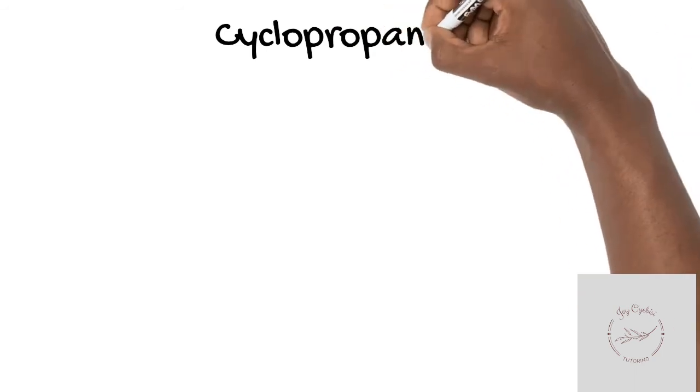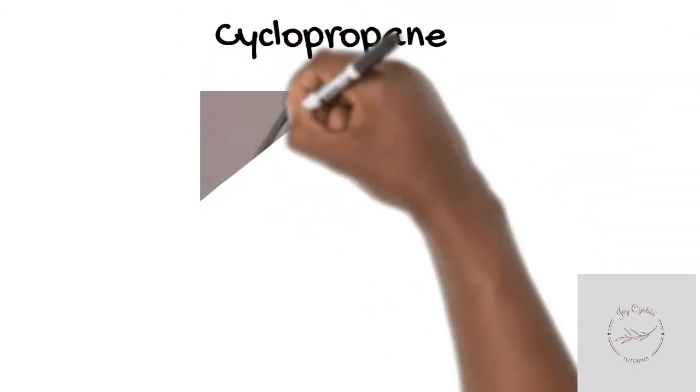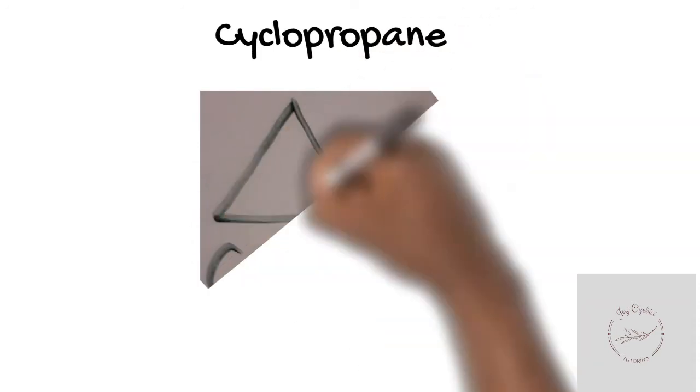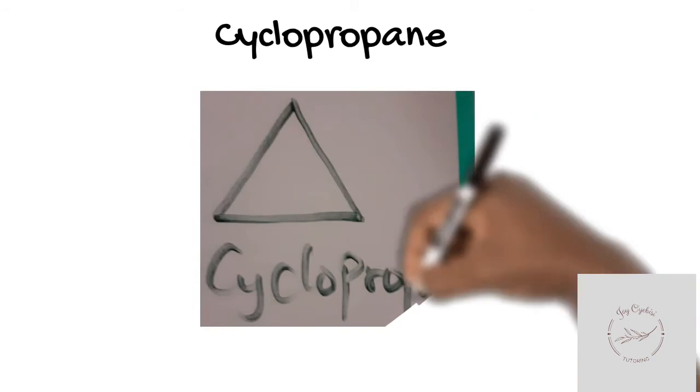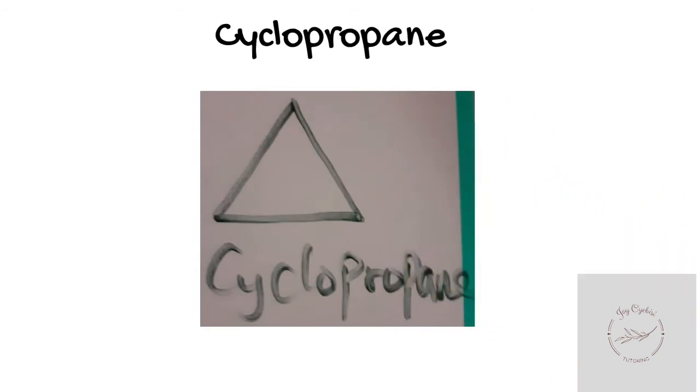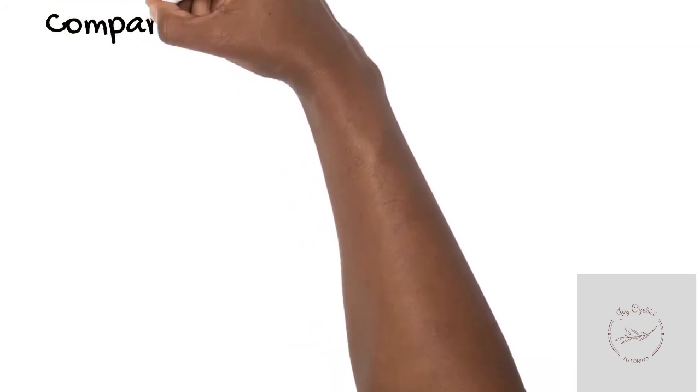So the "cyclo" is what makes it different from the normal propane. Cyclo shows you that it's in a ring form. And that is the structural formula for cyclopropane. It looks like a triangle. So each of those corners stands for a carbon. So you have 3 sides.